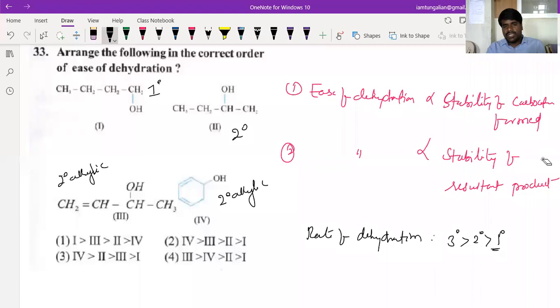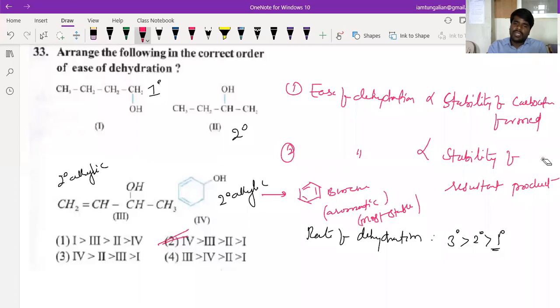See, beta, what happens here? The decreasing order will be this one, beta. Why? This on dehydration will form a very stable compound. What is a very stable compound, beta? Benzene. Benzene is an aromatic compound, highly stable, most stable. This one on dehydration will form a conjugated compound, CH2, beta. And this one on dehydration will form a non-conjugated compound.